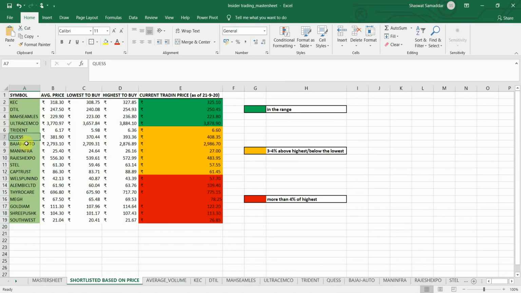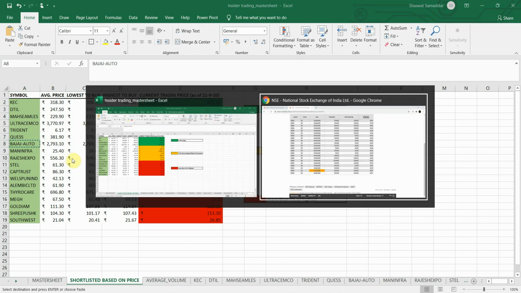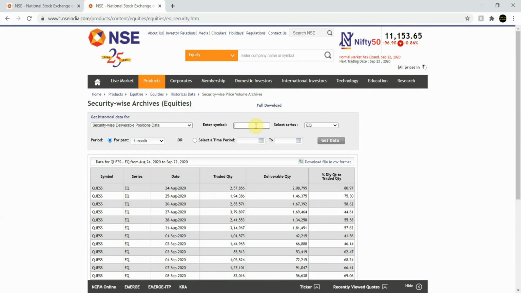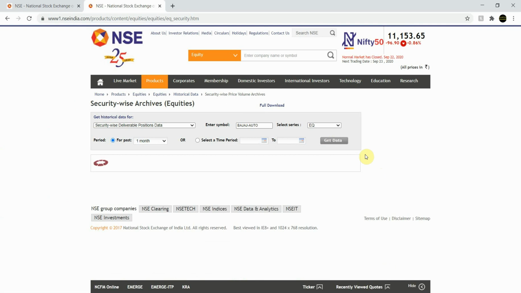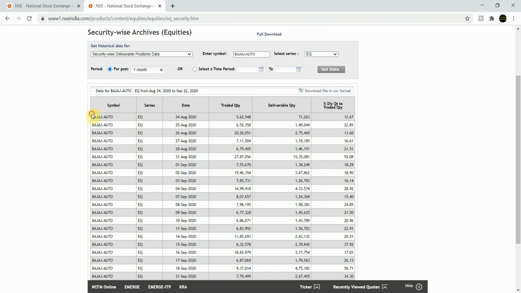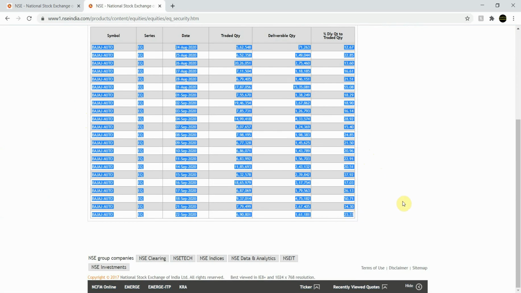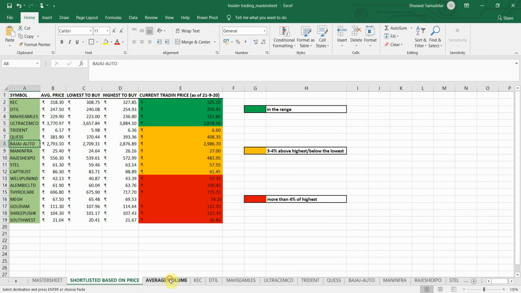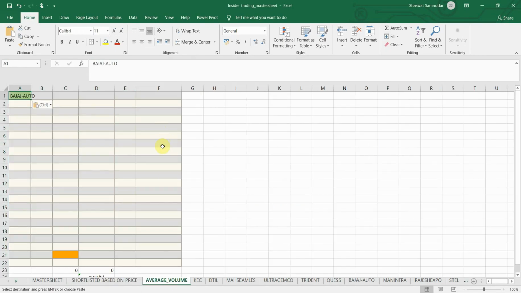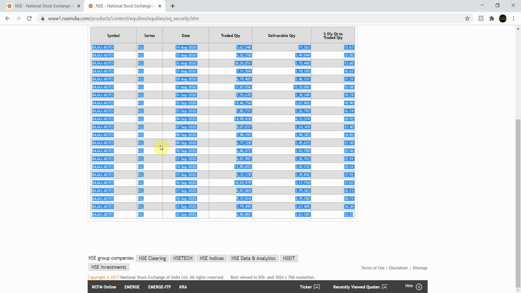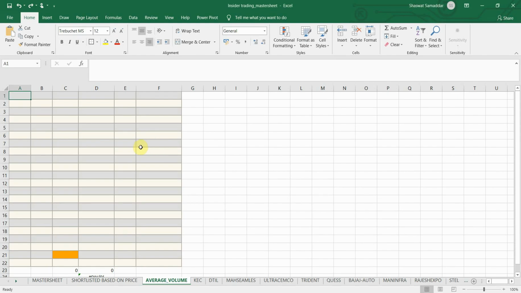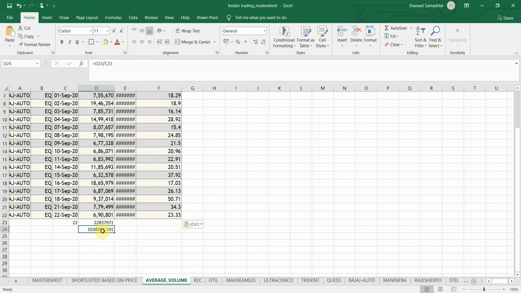Next on the list is Bajaj Auto. I'll copy it down. I'll paste it right here. I'll press on the get data. It's loading. Yeah, it has loaded. I'll copy this data. I'll paste it on the average volume here. Okay, sorry, I actually forgot to copy the data from here. Yeah, it's done. Okay, so the average comes out to be, let me just bold it and increase the